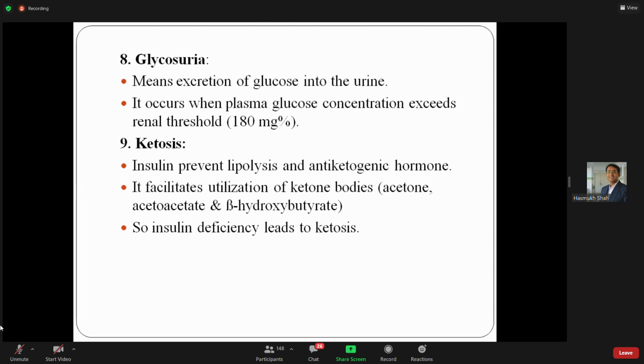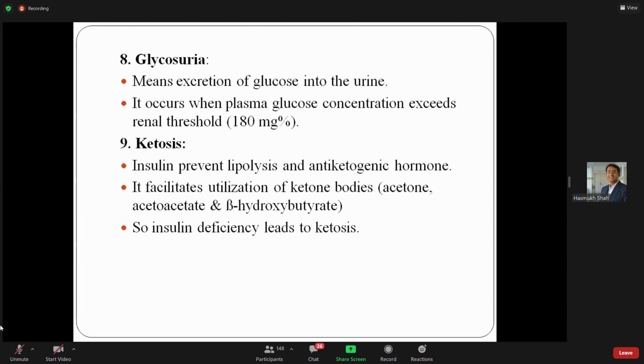Glycosuria means excretion of glucose into the urine, glucose in urine, in simple words. It occurs when the plasma glucose concentration goes more than 180 milligram per deciliter. Detailed physiology will be taught to you by Pooja madam. But in short, काफी detail है इसमें भी.